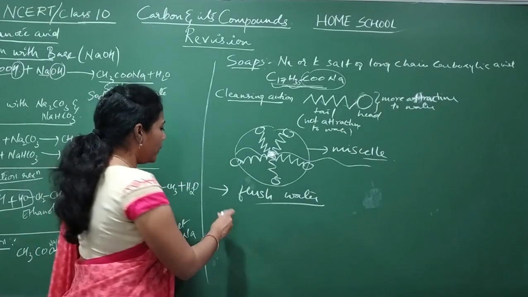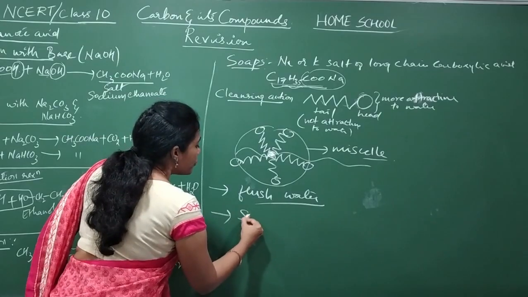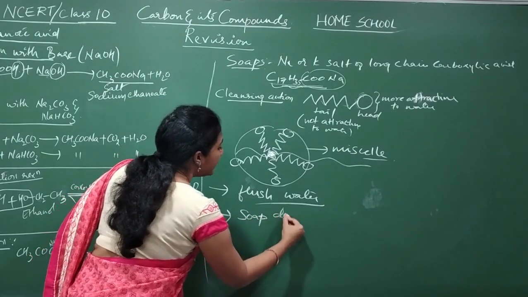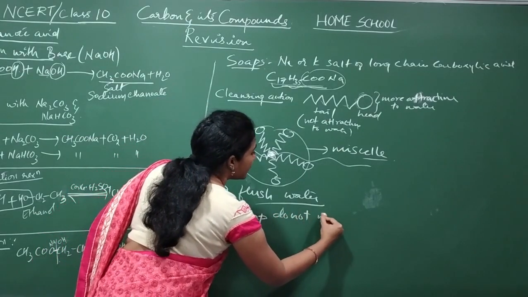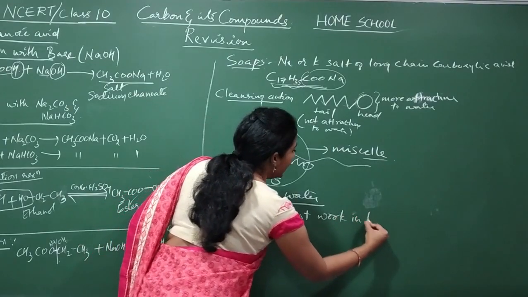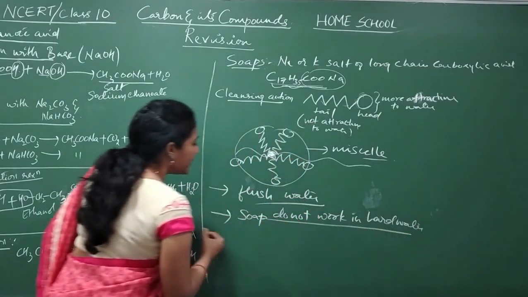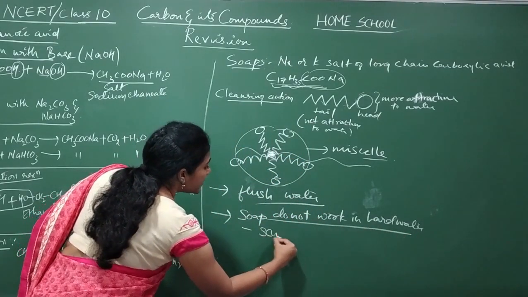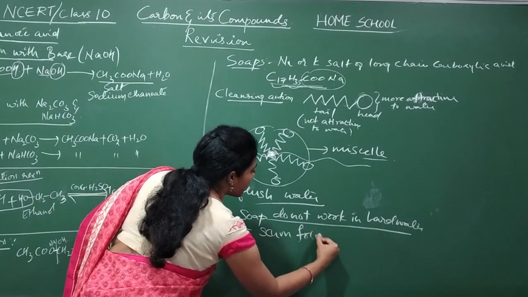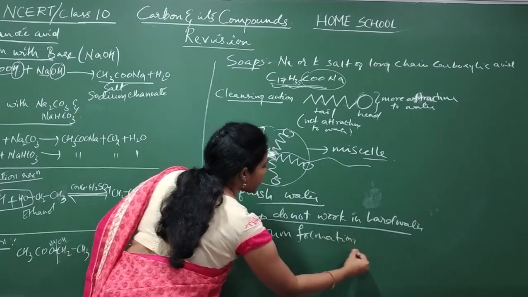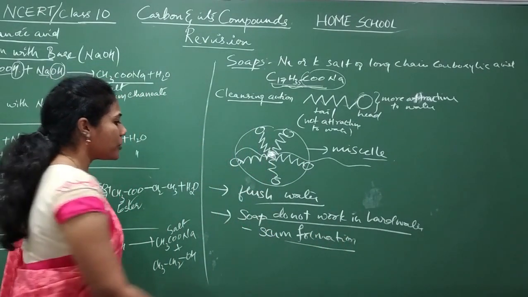And one point you have to remember is soap does not work in hard water. So why does soap not work in hard water? Due to scum formation. What is that scum formation?